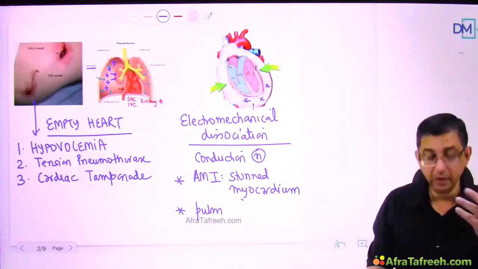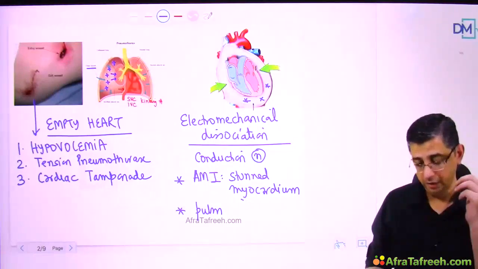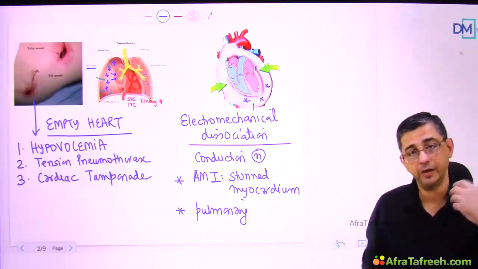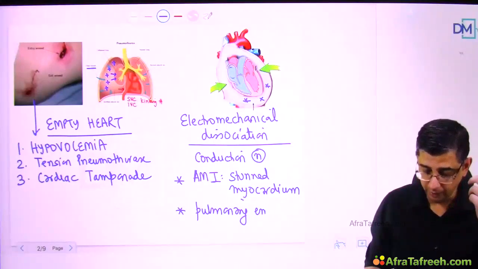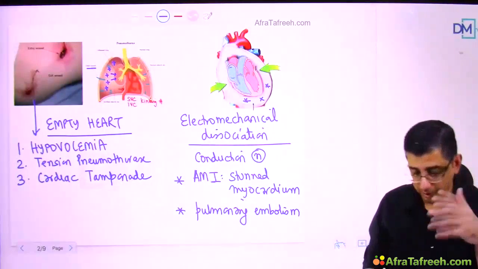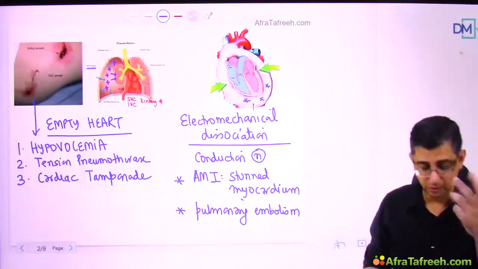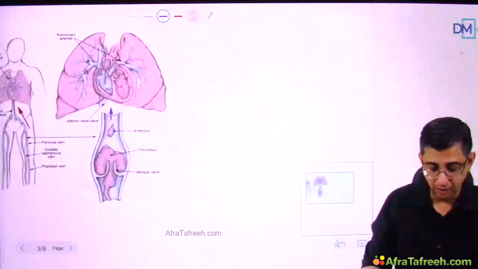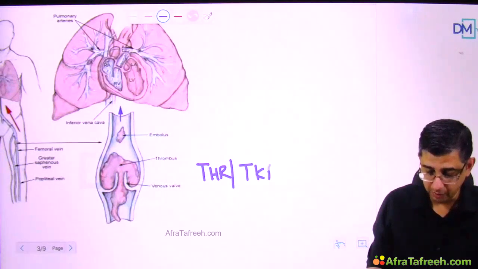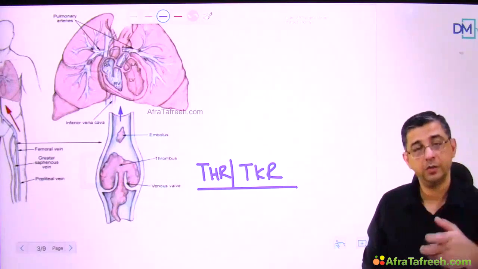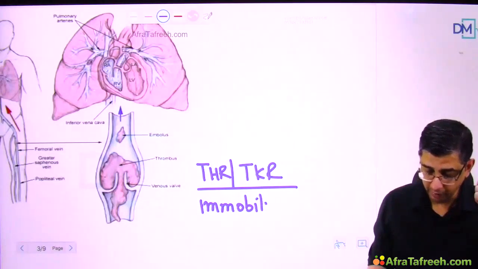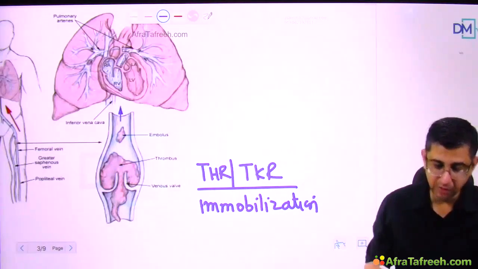The next cause to be remembered after this could be development of pulmonary embolism, especially in the scenario post-delivery. Like a lady had delivered a baby in a hospital, and after 24 hours or 48 hours she's having sudden onset respiratory distress. There's a possibility that there could be a development of clots developing in the calf veins of the patient. Or I can give another scenario: an orthopedic implant surgery patient has undergone an implant surgery like a THR or a TKR, and then there is a formation of a thrombus in the leg veins of the patient due to immobilization. This thrombus can then spread retrogradely towards the heart of the patient.